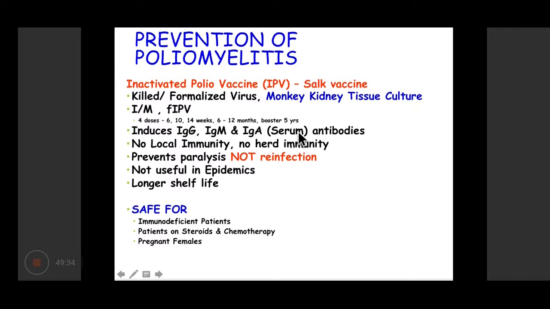There is no herd immunity, which is seen in the oral polio vaccine. It is not useful in epidemics, but the advantage is that it has got a longer shelf life. However, it is expensive as compared to the OPV. It is safer for immunodeficient patients and pregnant females and patients on steroids and chemotherapy because it contains killed virus. OPV contains live virus, so it may pose some threat to immunocompromised patients.